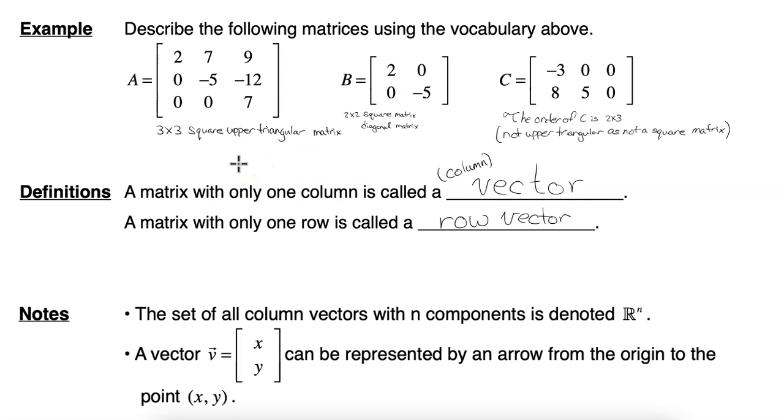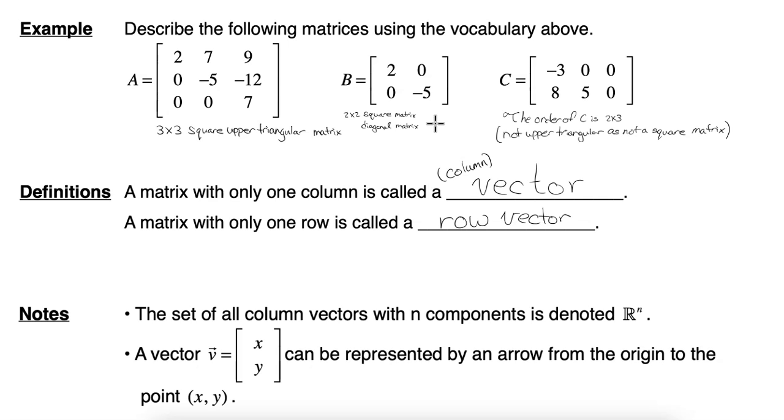So here we have 3 matrices, and we want to use a few of the words that we've just seen to define them or describe them. So firstly, we can say that it's a 3 by 3 matrix, we can say that it's a square matrix, we can say that it's an upper triangular matrix. Matrix B is also a square matrix, it's a 2 by 2 matrix, it's a diagonal matrix.